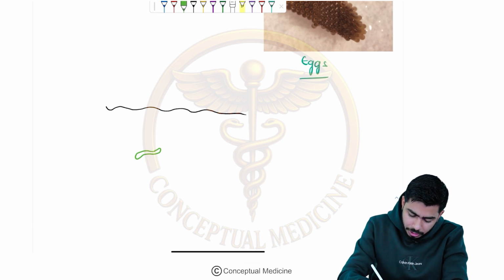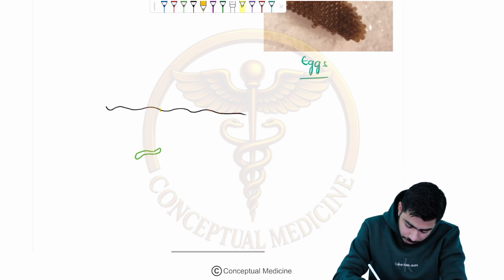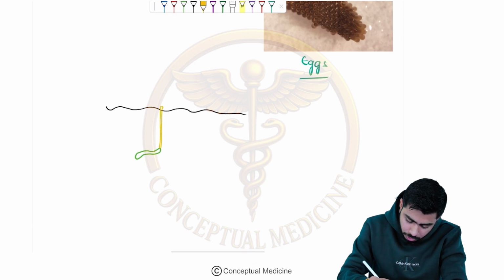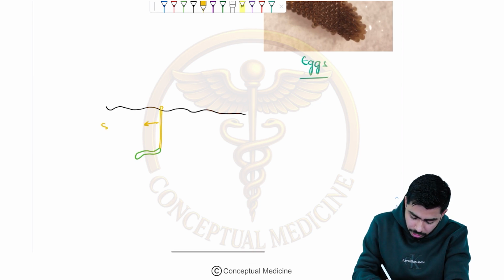Let's say these are the larvae. Now they will be connected to a tube, and this tube is called the siphon tube.